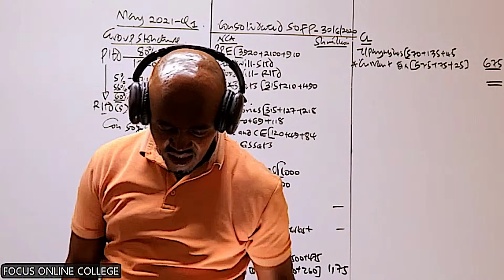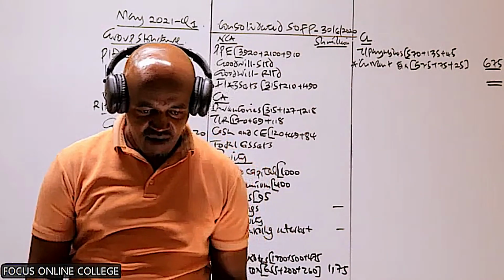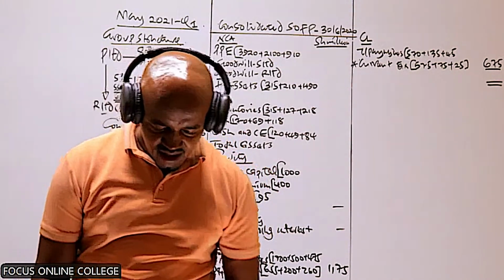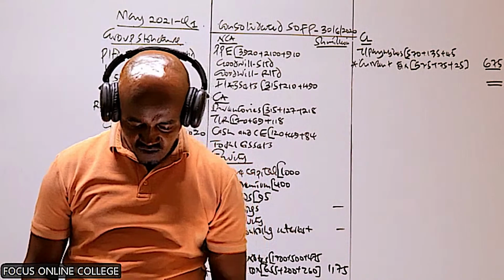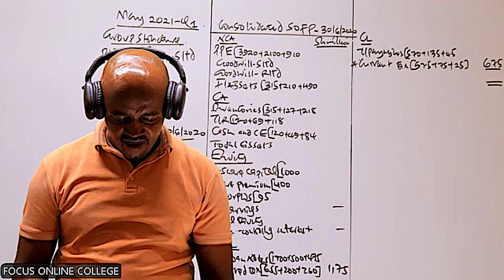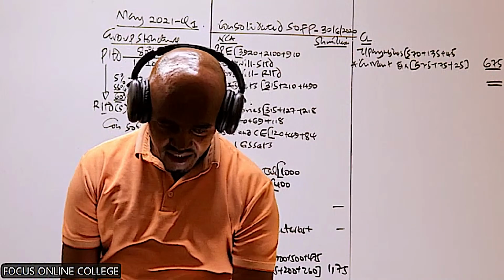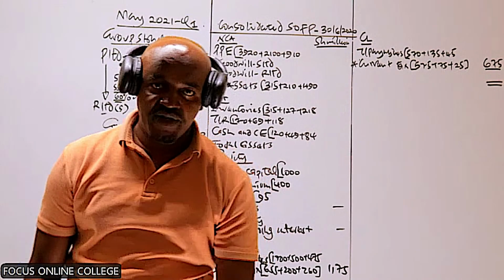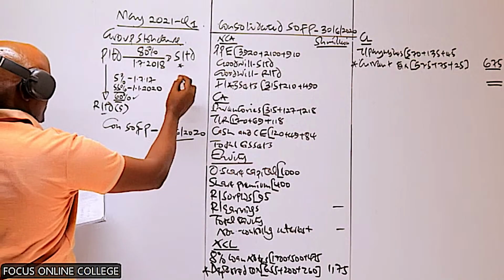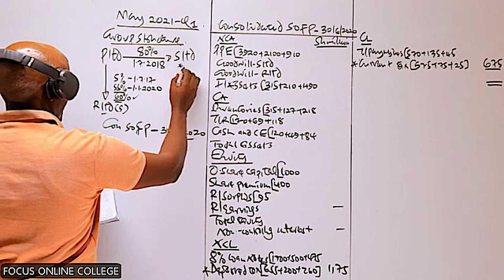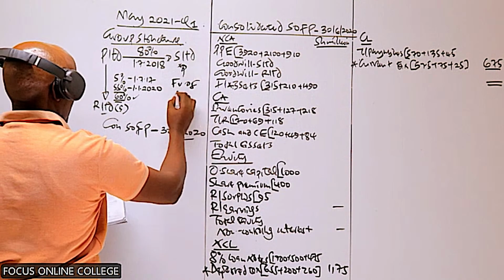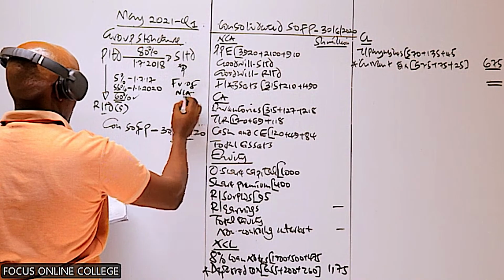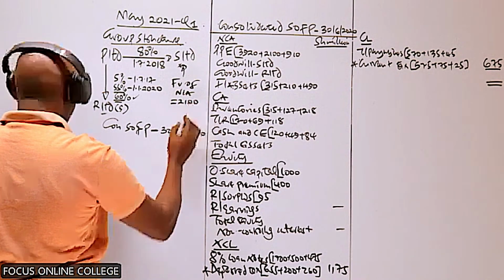So if you take what you're given in note number 1, we are given the fair value of the net assets of S on the date of acquisition, because we are told that on the date this company was acquired, the fair value of its net assets was 2100.